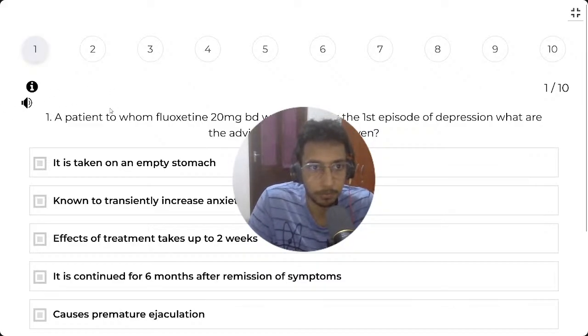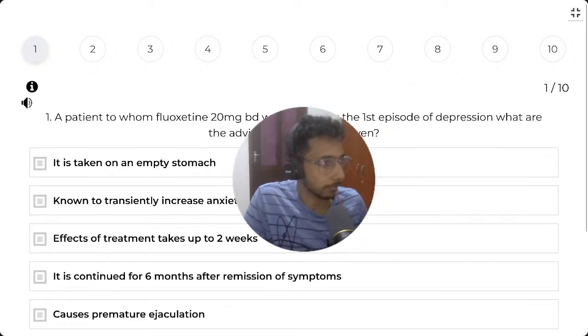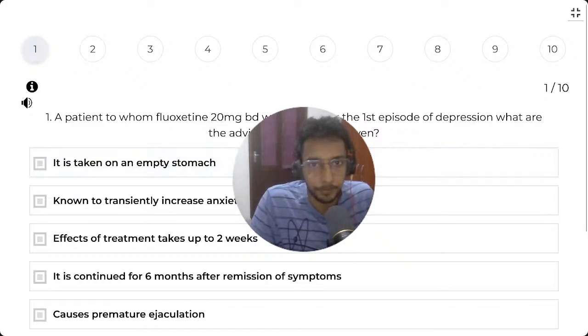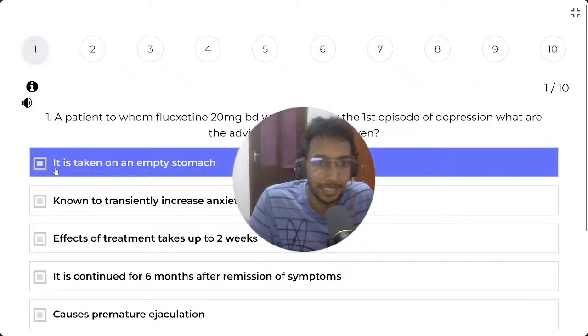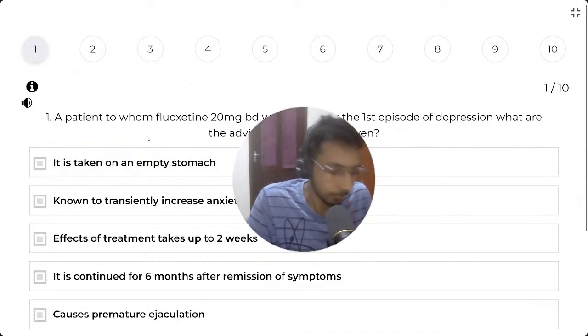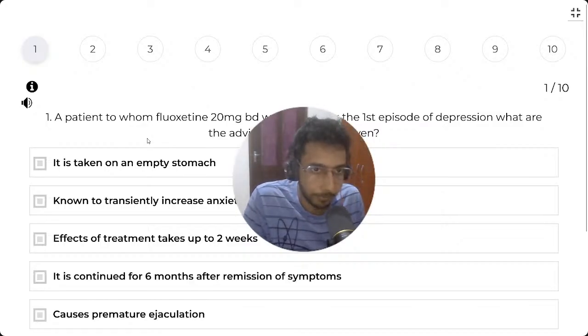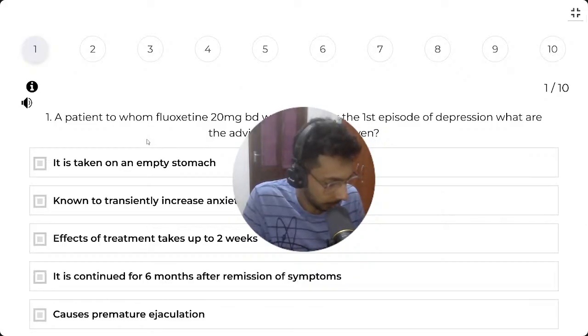A patient to whom fluoxetine 20 milligrams BD was started for the first episode of depression. What advice should be given? Fluoxetine, first episode of depression. So it is taken on an empty stomach. I'm not sure about that, but yeah.